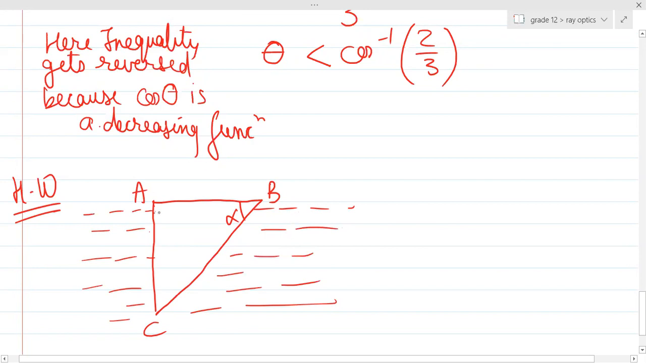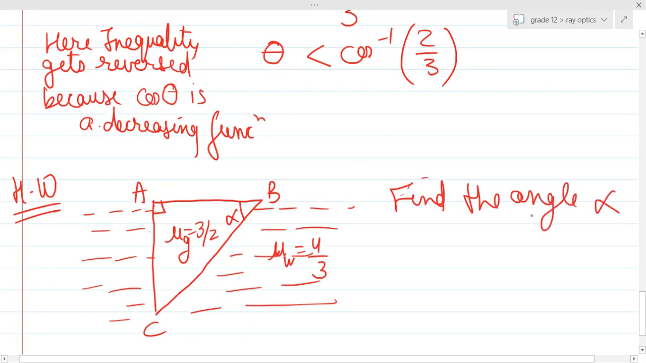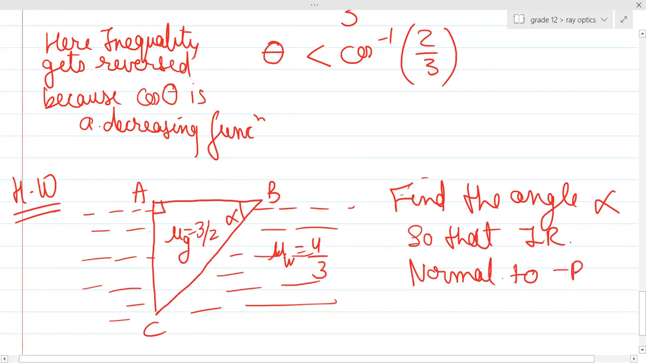The figure shows a right angled prism ABC having a refractive index mu equal to 3/2 lowered into water which has a refractive index of 4/3. Now the question is to find the angle alpha so that the incident ray normal to AB will reflect back in glass from surface BC. It's the same question, just instead of placing it in air, I have placed it in water.